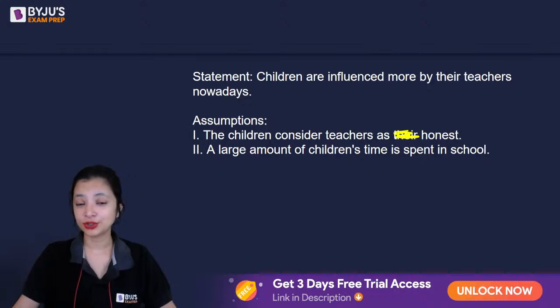I might motivate you. I might convince you. I might not in reality give you a toffee. First one is incorrect. It is not a compulsion that I consider my teacher to be honest, to believe, or to be influenced by my teacher. Influencing needs skills. My teacher has those skills.